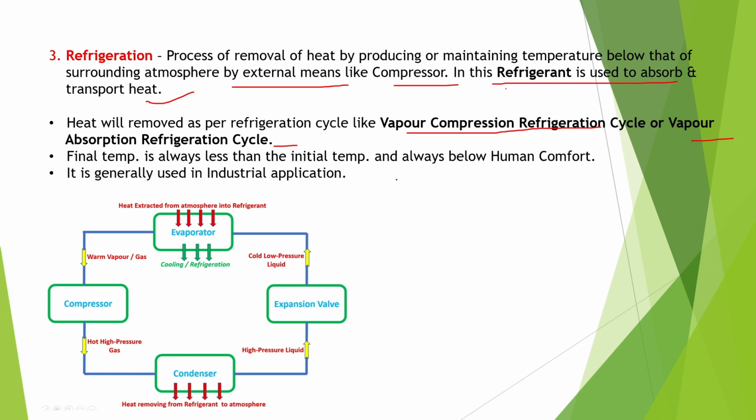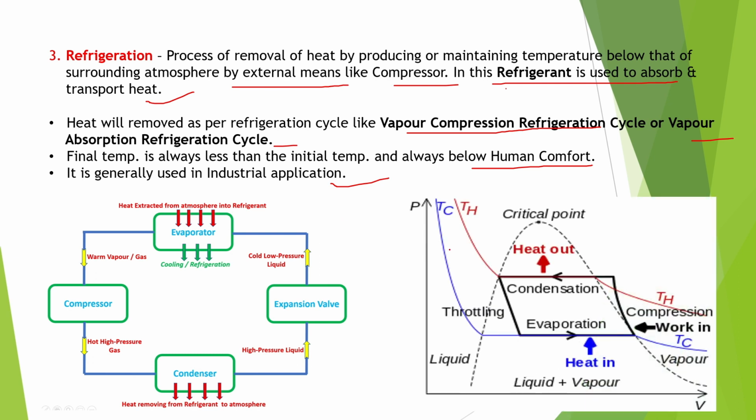In the case of refrigeration, the final temperature will always be less than the initial temperature and it is always below the human comfort temperature. For example, whatever we keep in our refrigerator is refrigerated, and in the freezer the final temperature is far below human comfort. So this is called refrigeration. Generally, refrigeration is used in industrial applications.